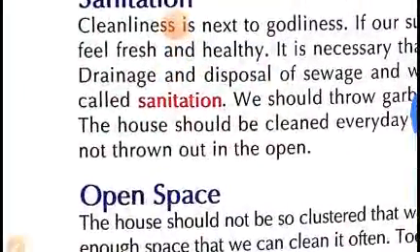The drainage or the sewage should be covered properly, and drainage should be cleaned regularly, so that they do not lead to the breeding of different kinds of germs or insects, which may lead to various kinds of diseases.